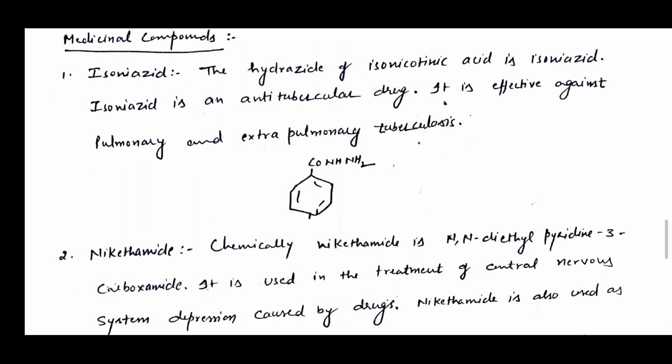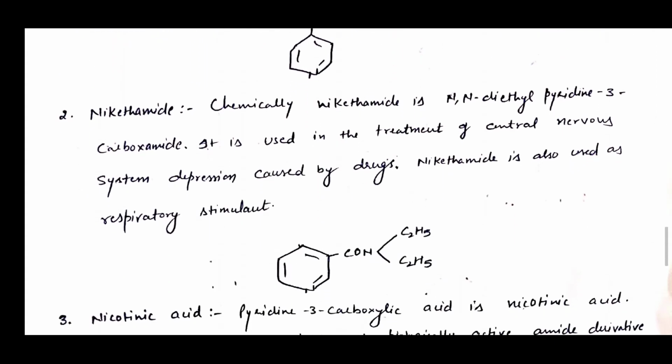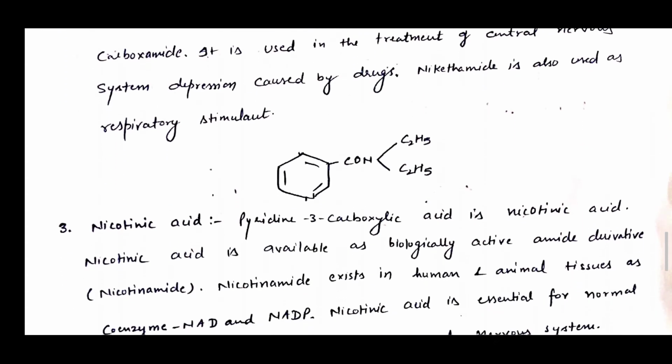Now, what are the different medicinal compounds which we can synthesize from pyridine? First is isoniazid. It is a hydrazide of isonicotinic acid. Isoniazid is an anti-tubercular drug. It is effective against pulmonary and extrapulmonary tuberculosis. You can see the structure of isoniazid. Next is nicotinamide. Chemically, nicotinamide is N,N-diethylpyridine 3-carboxamide. It is used in the treatment of central nervous system depression caused by drugs. Nicotinamide is also used as a respiratory stimulant. You can see the structure of nicotinamide.